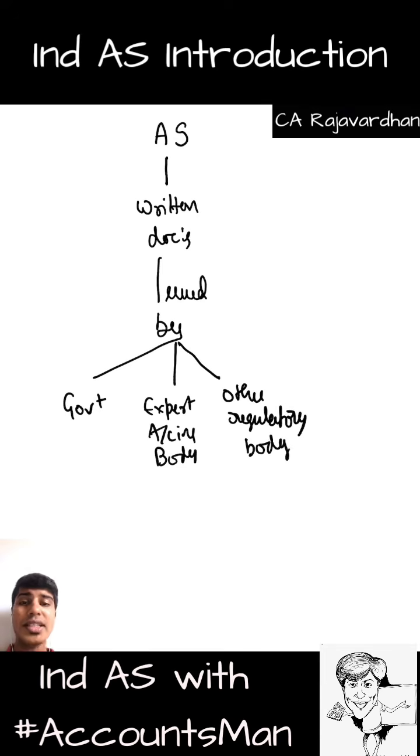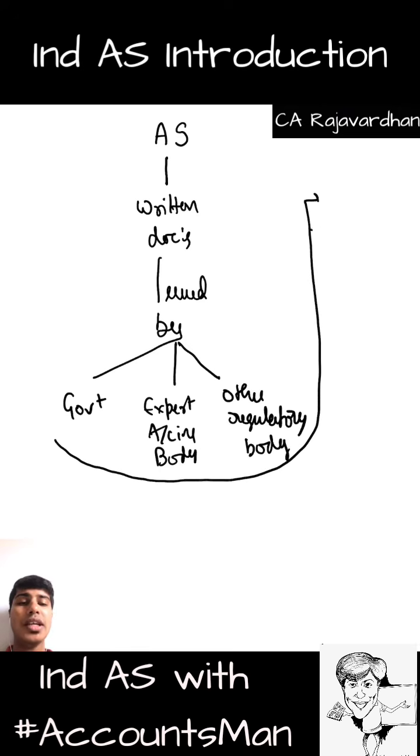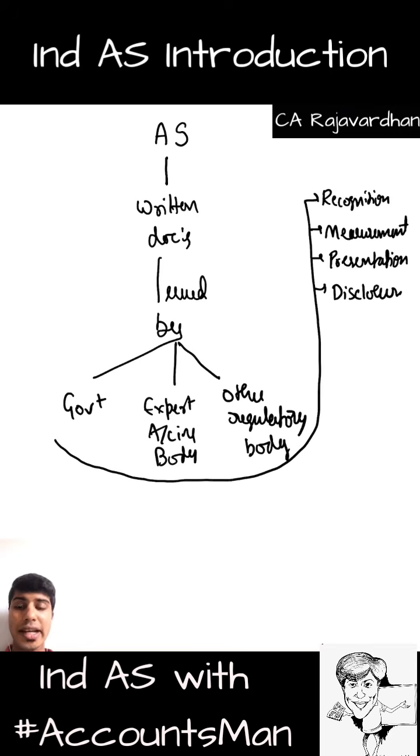So what are accounting standards? They are written documents issued by government, expert accounting body or other regulatory body. When any of these bodies are issuing accounting standards, they have to specifically take care of 4 points. So what are they? First one, recognition. Second one, measurement. Third one, presentation. And lastly disclosure. So accounting standards are written documents issued by government, expert accounting body or other regulatory body covering the aspects of recognition, measurement, presentation, disclosure.